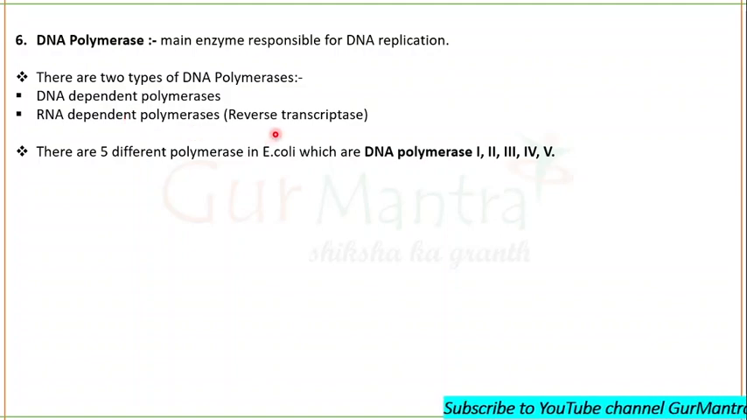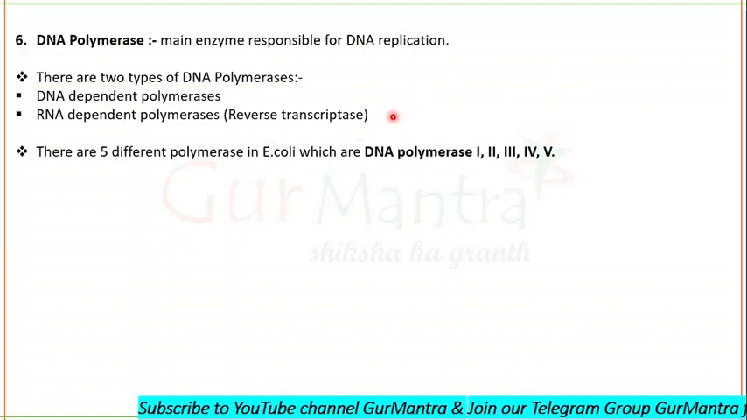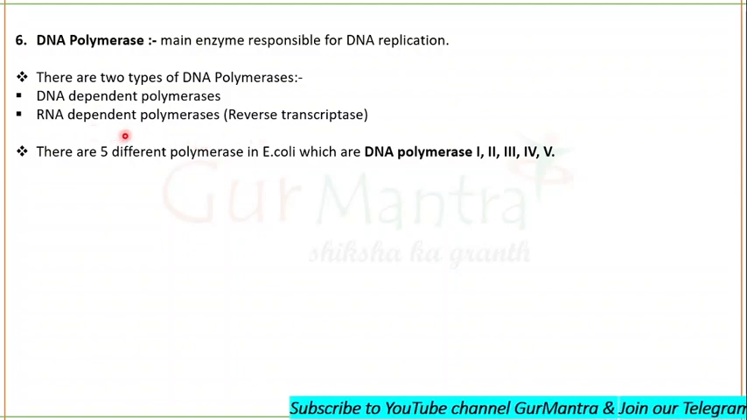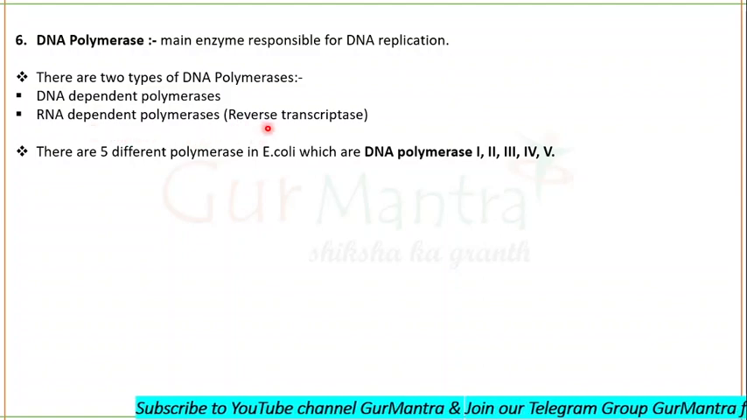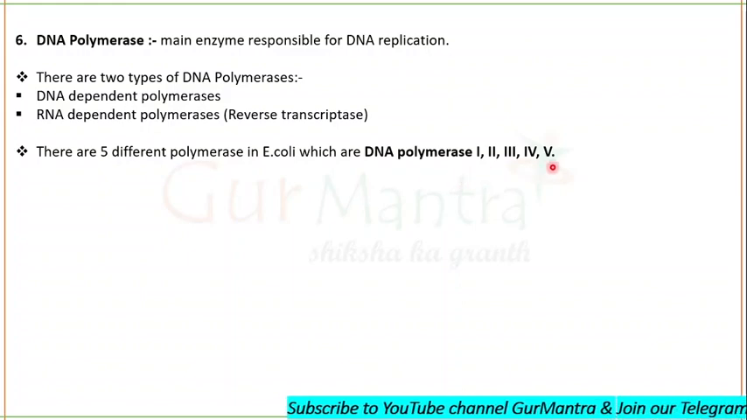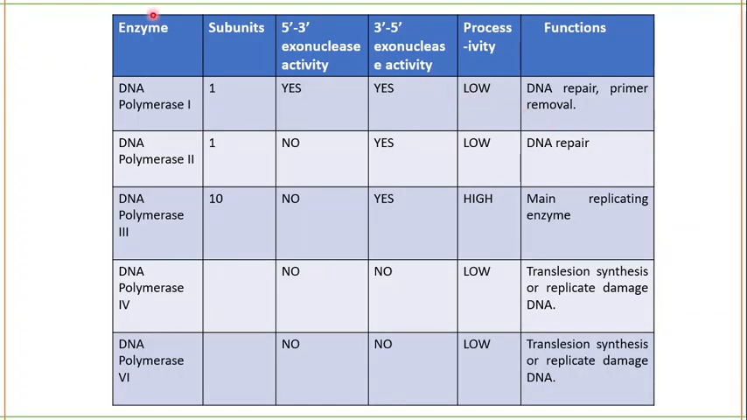Now you know the formation of RNA from DNA is called transcription. So formation of DNA from RNA will be reverse transcription. So RNA dependent DNA polymerases are actually reverse transcriptases. There are 5 different polymerases in E. coli, which are DNA polymerase 1, 2, 3, 4, 5. We will study about these now.